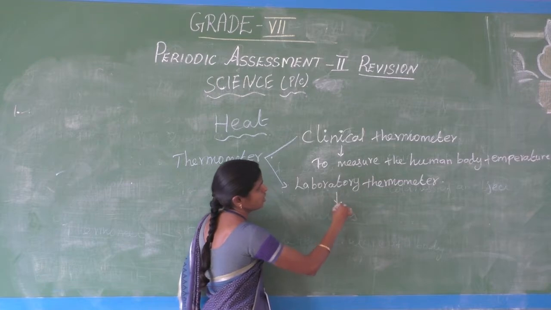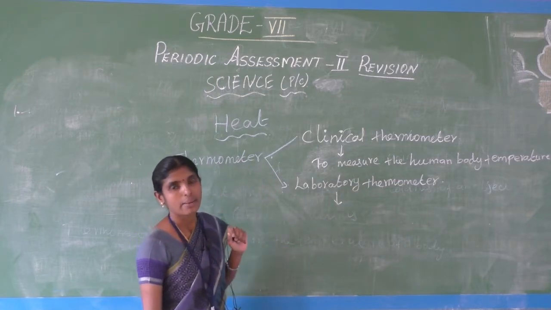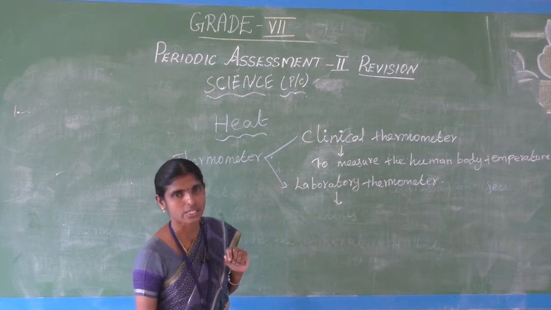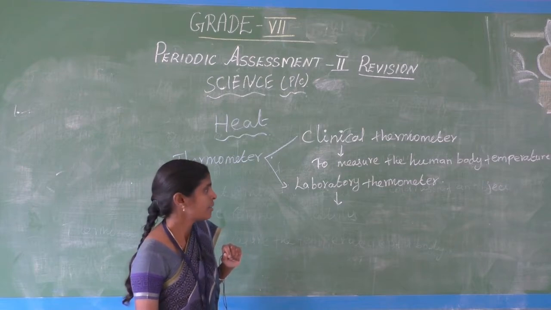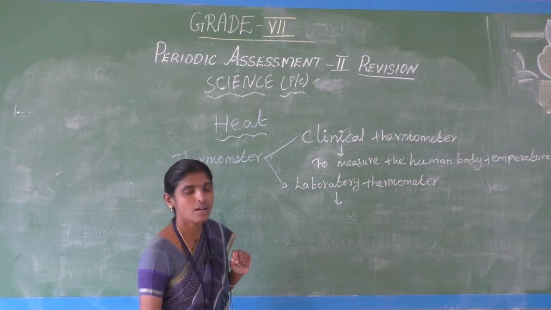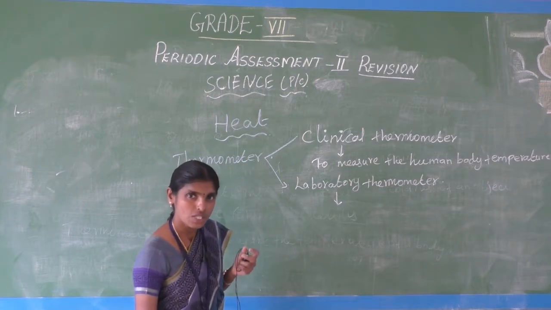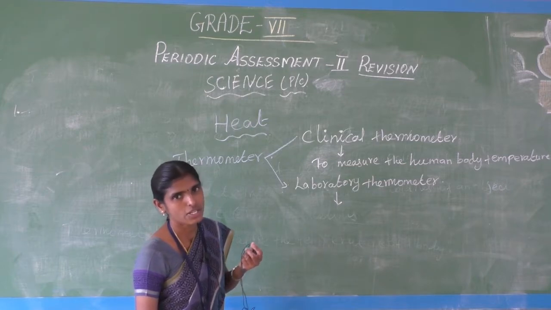A laboratory thermometer measures the temperature of any hot objects, or other objects, or any laboratory objects.